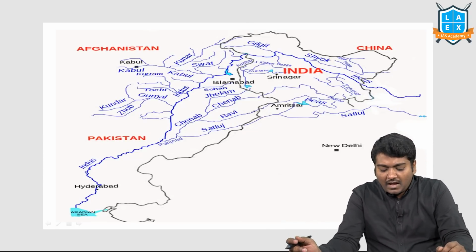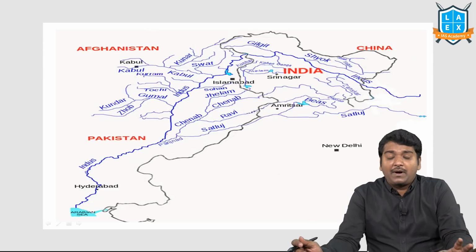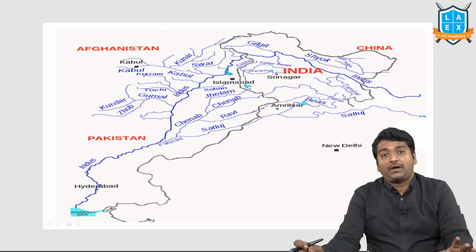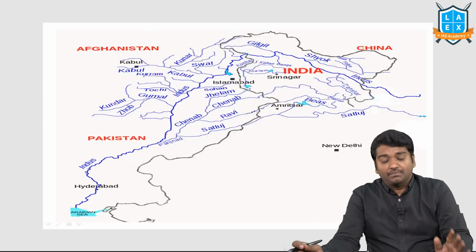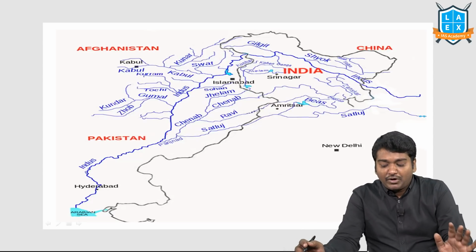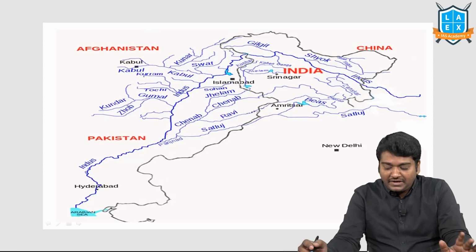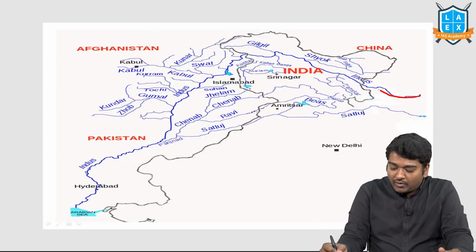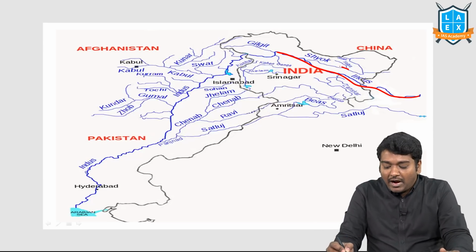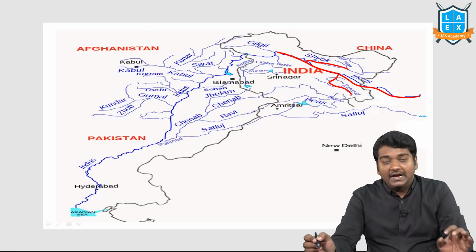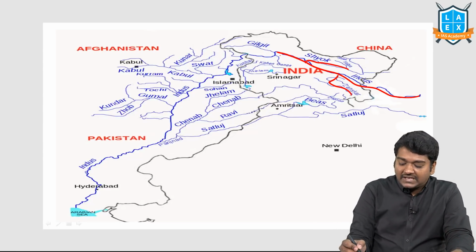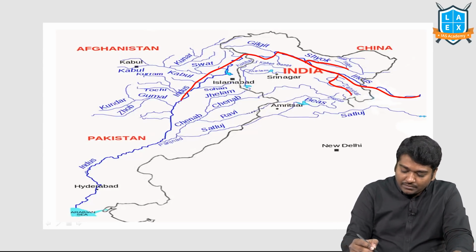Then, after the airstrikes and the Pulwama attack, you might have heard about the Indus waters being blocked. But when I talk about the Indus, the first thing I want you to know is that you have to remember the Shyok and the Zaskar tributaries of Indus as well. And the Indus, after moving here, moves down.